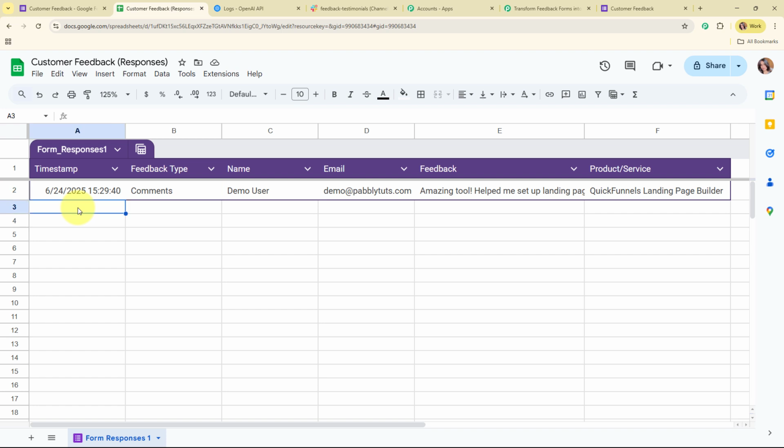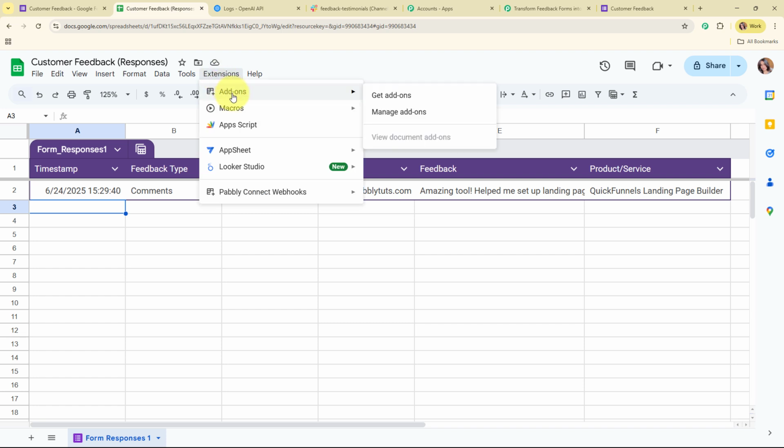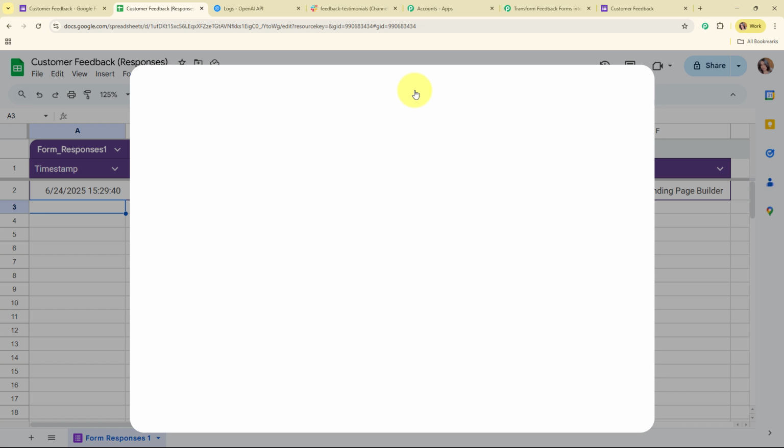Alright, so now after checking this connection, what we are going to do is that we are going to connect this Google Sheet with Pabbly Connect in order to capture the form responses in Pabbly Connect. So now here to build this connection, you need to install an add-on on your Google Sheets account first, and for that you need to click on this extensions, and from here you need to select add-ons. Now here in this add-ons you need to select get add-ons.